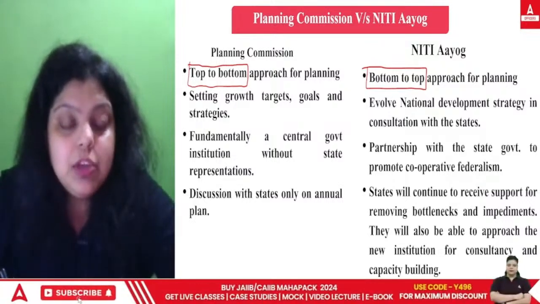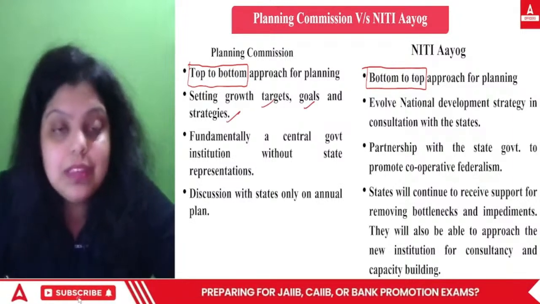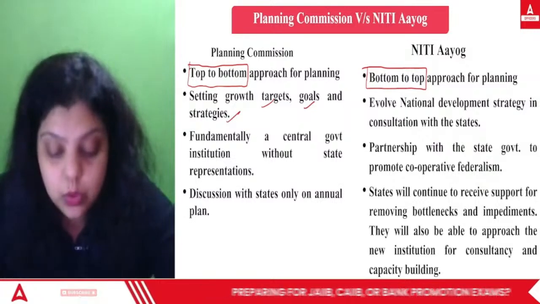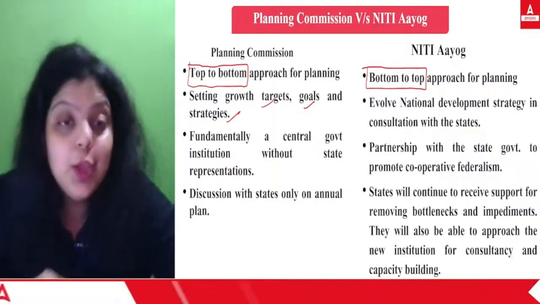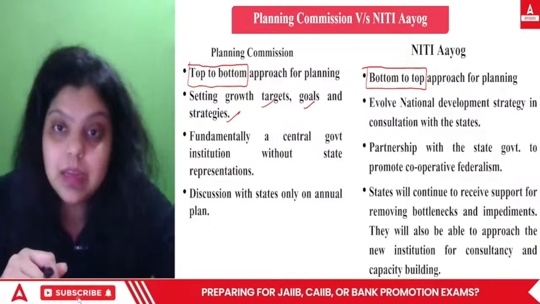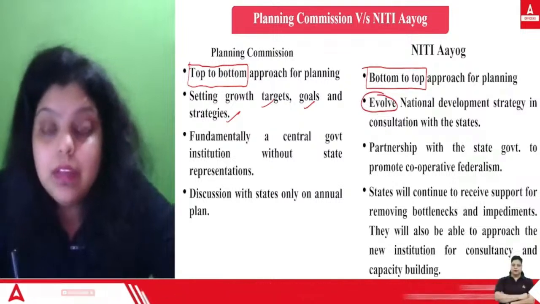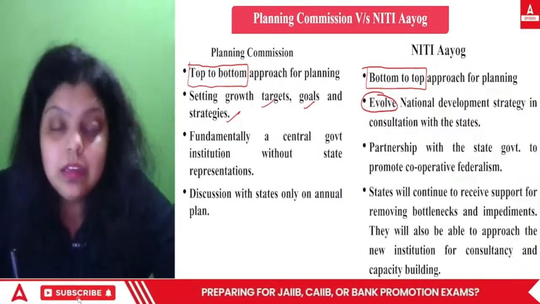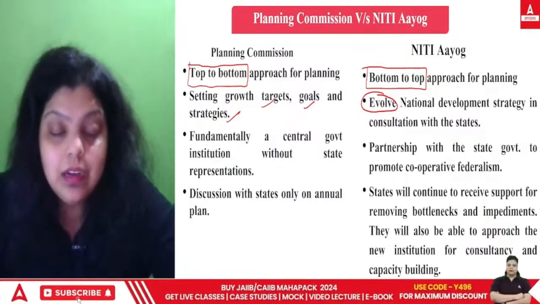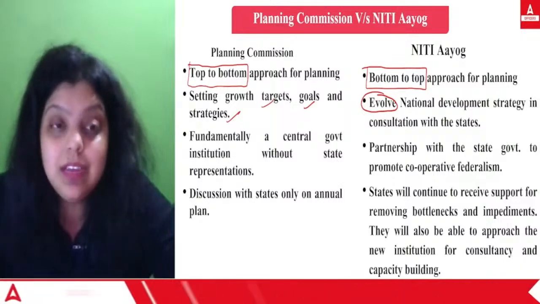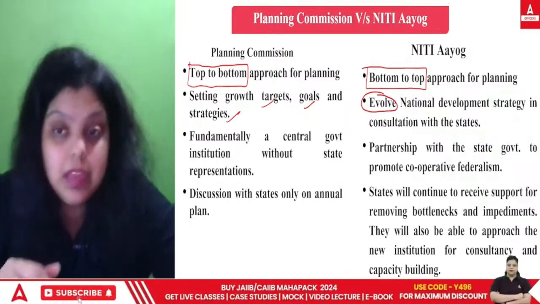Apart from that, in the Planning Commission, the central government just used to set the growth target, the goals and strategies, and they had to be followed by all the union territories and states. You have to achieve this growth target, you have to achieve these goals, you have to follow this strategy. That used to happen in the Planning Commission. But in NITI Aayog, the states and union territories are involved. They are consulted in the national development strategy. So in every national development strategy that NITI Aayog is making, all the states and all the union territories participate in the strategy making process or decision making process.